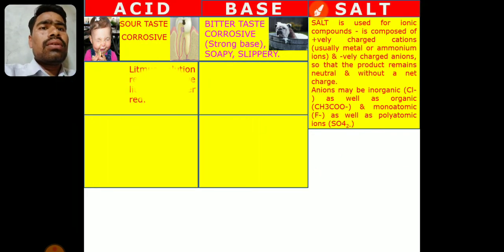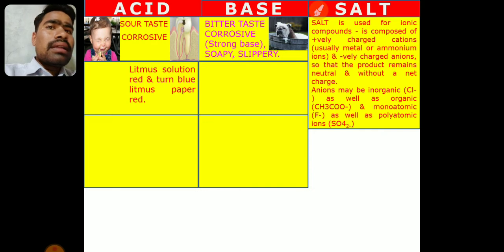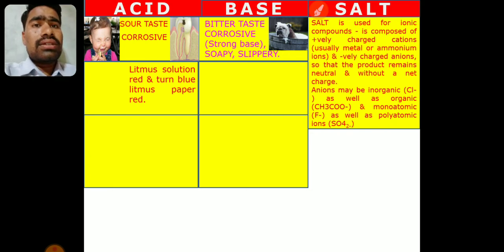Later on. Now see, there is another test, as I told you. Every acid can't be tested by the tongue, because some of them are very dangerous, they can be corrosive. So there are other methods to test the acids, and these methods are by using indicators. There are different types of indicators. Here is one, like litmus paper.